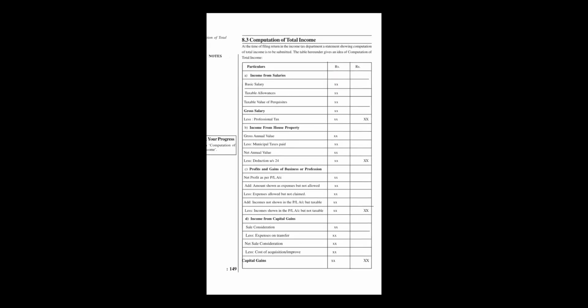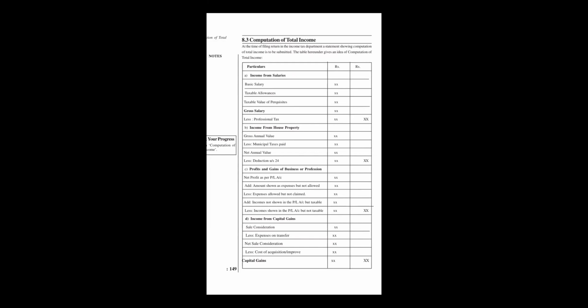In the table, the first head is income from salary, which comes in basic salary, taxable allowances, which are given by the company to the employee, and taxable value of the perquisites. Perquisites means any advantage they give, like a newspaper bill or traveling. Those are all perquisites. They come together, and this is gross salary.